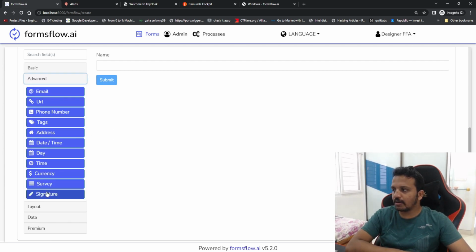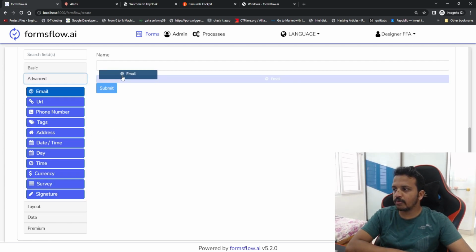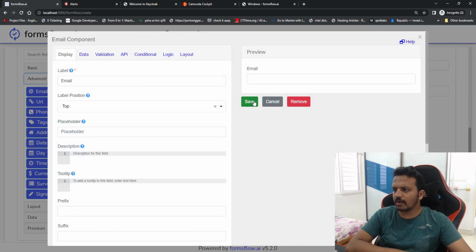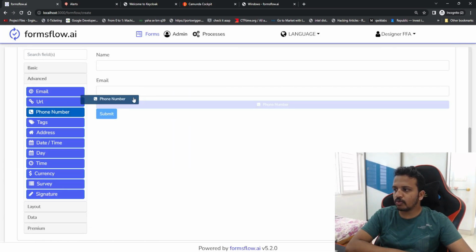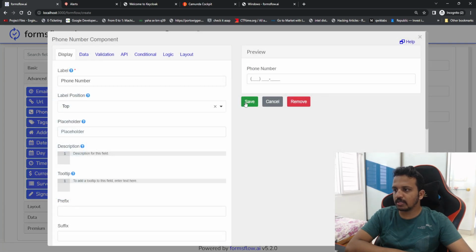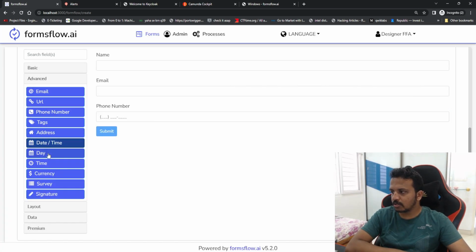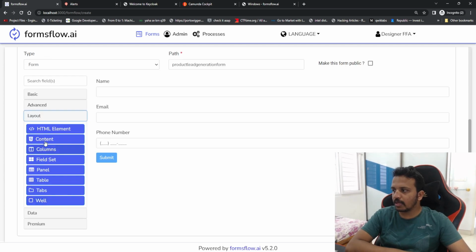Next we'll have advanced, where I'm asking them for the email, and for now just save it, and then phone number. Okay, perfect. And then what else can we use? Okay, survey, signature. We can give a try to all of them, but as of now we'll see. In the layout I see HTML content, columns, fields. So I see all the elements which I can use for grouping, like sections or articles.